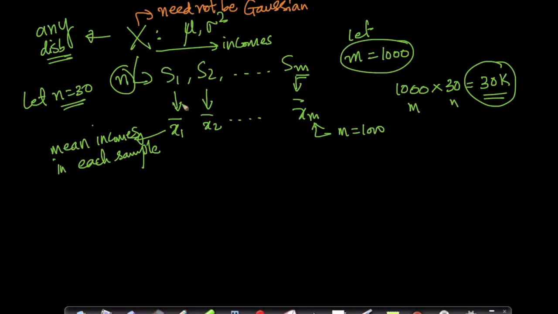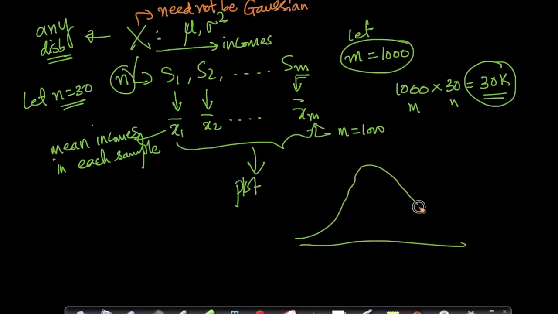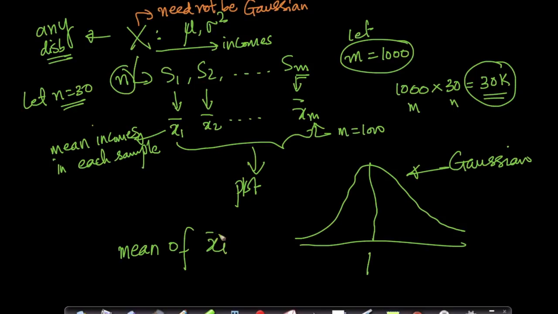If I plot the distribution of this, I get a Gaussian distribution with a mean. So if I take the mean of the x bars, this mean is roughly equal to the population mean.